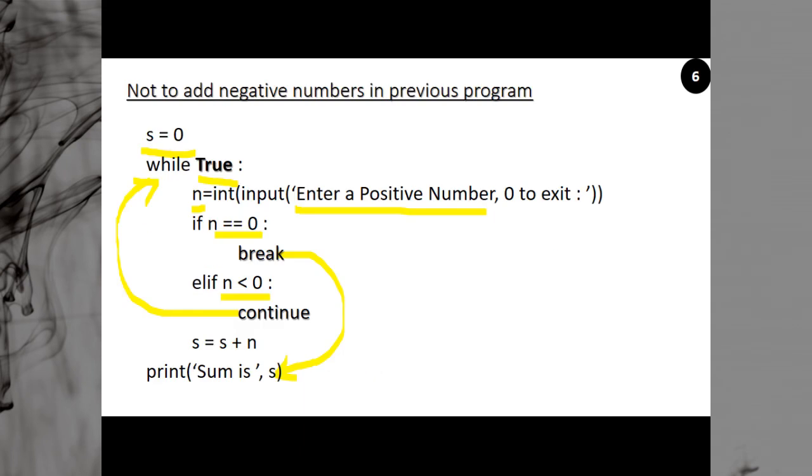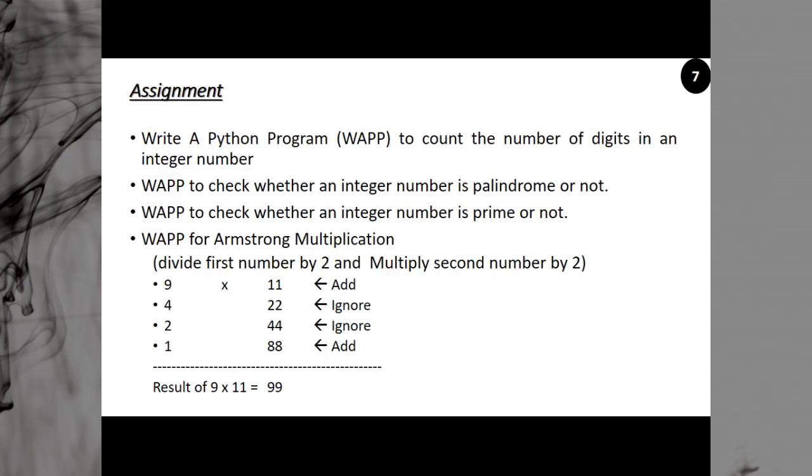So this was all about the while statement. Many programs can be made using the while statement. So I have an assignment here. What we have to do, you can see: write a Python program to count the number of digits in an integer. Suppose the integer is 4321. So how many digits are there in 4321? 4 digits are there. So you have to make a program for this.